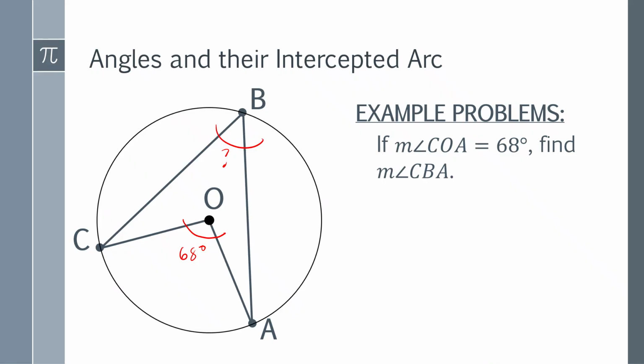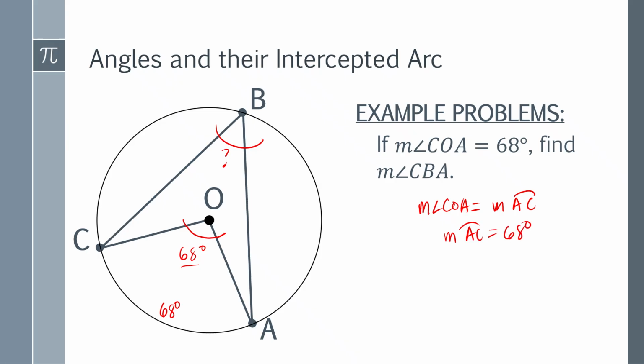Meaning, if this is 68 degrees, what could be the measure of this intercepted arc? Remember, the measure of angle COA is equal to the measure of arc AC. So if this is 68 degrees, therefore the measure of arc AC is equal to 68 degrees.